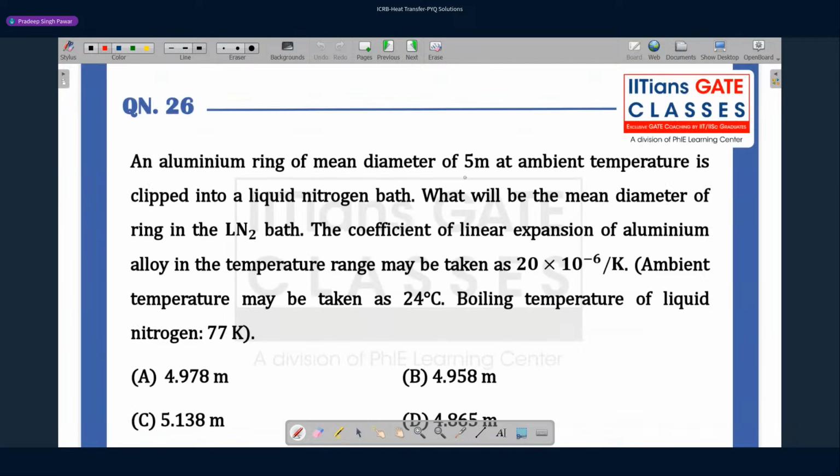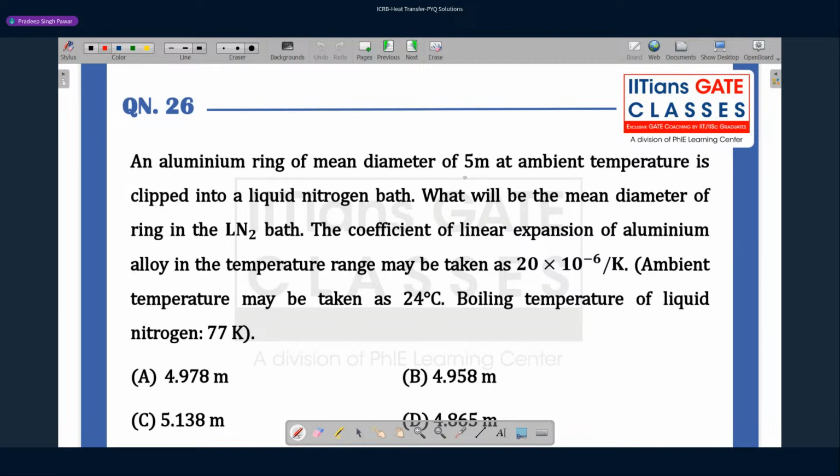The question says that an aluminum ring of mean diameter of 5 meter at an ambient temperature is dipped into liquid nitrogen. So imagine a ring which is at an ambient temperature, and you are dipping this ring into a liquid nitrogen bath. What will be the mean diameter of the ring in the liquid nitrogen bath? Coefficient of linear expansion of the aluminum alloy in the temperature range may be taken as 20 into 10 to power minus 6. Ambient temperature may be taken as 24 degrees. Boiling temperature of the liquid nitrogen is 77 K.